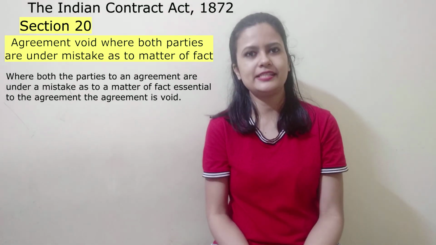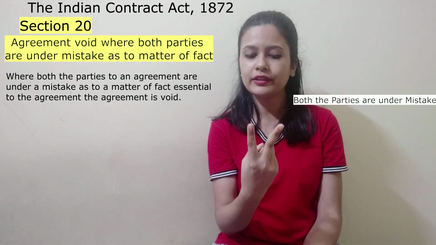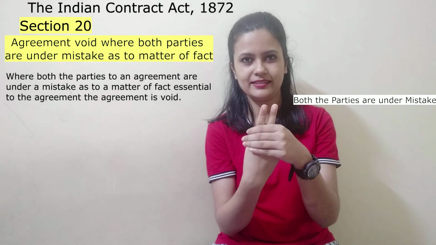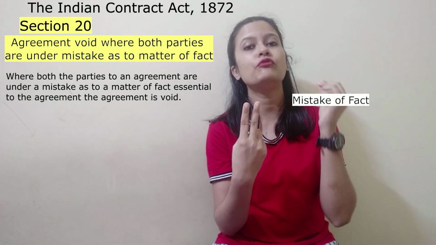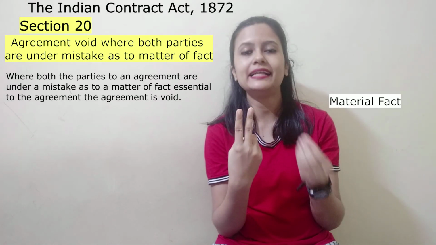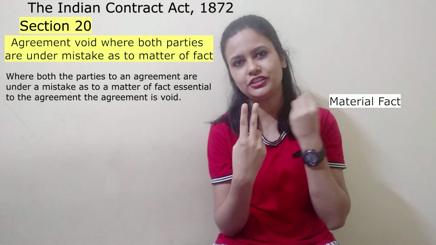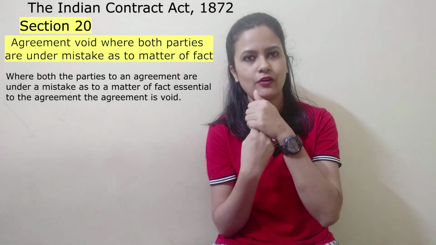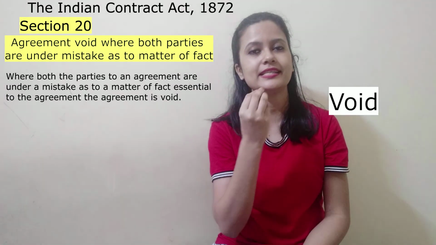So, this provision says that a contract where both the parties to it were under some kind of a mistake. What kind of mistake? With regard to facts of the matter. What kind of fact? That is important or essential to the contract. In that case, we will say that this particular contract between the two persons is void.